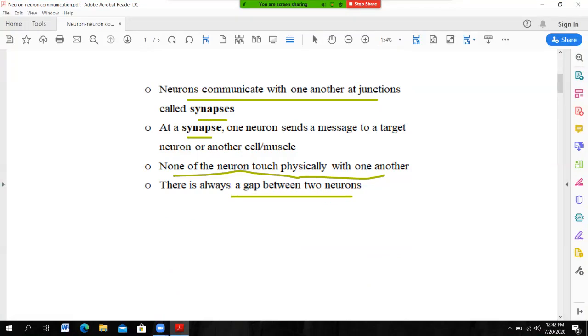At the point of synapse, one neuron sends a message to another neuron or to a targeted cell or muscle. So communication of one neuron with another neuron takes place at a junction which is called a synapse, and that synapse is actually a gap between two neurons.